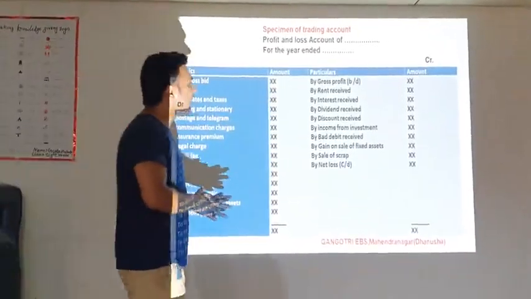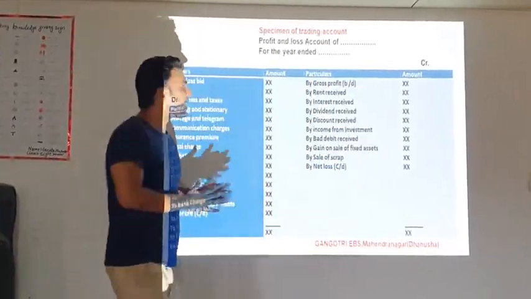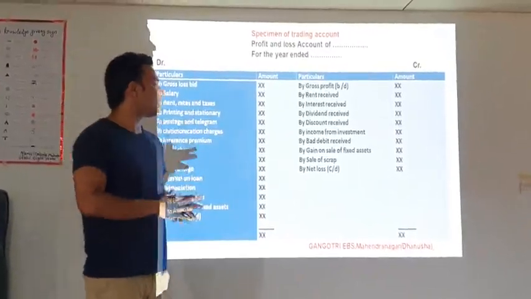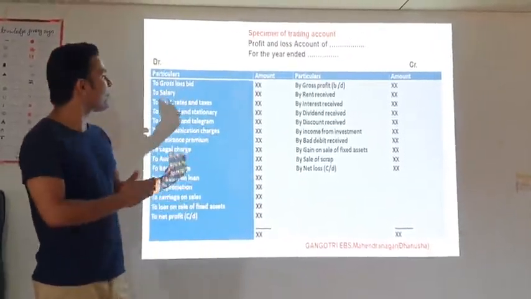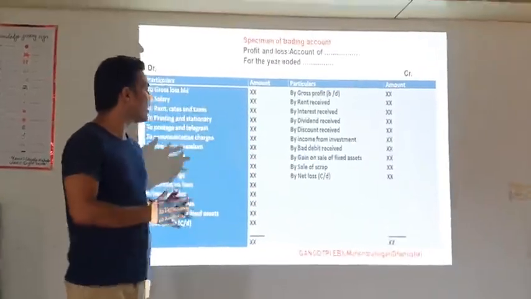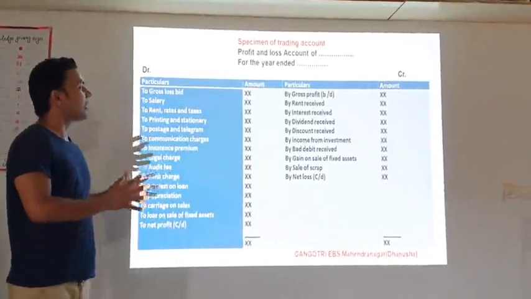And on the credit side, all the indirect income is recorded, like rent receipt, interest receipt, dividend receipt, discount receipt, income from investment, bad debt recovered, gain on sale of fixed asset, and sale of scrap. All these are examples of indirect income.